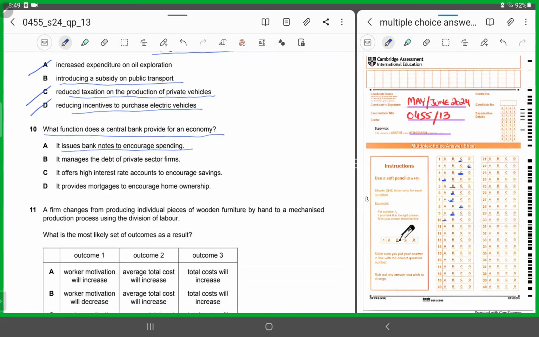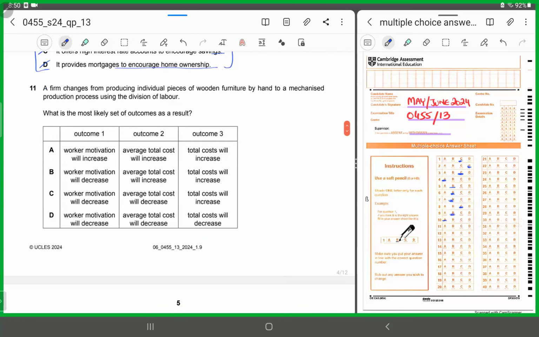All the remaining options would refer to commercial banks. It manages the debt of private sector firms. It offers higher interest rate accounts to encourage savings. It provides mortgages to encourage home ownership. These are all functions of commercial banks and not of the central bank. Therefore, we'll chop B, C, D, and A has to be the correct answer.